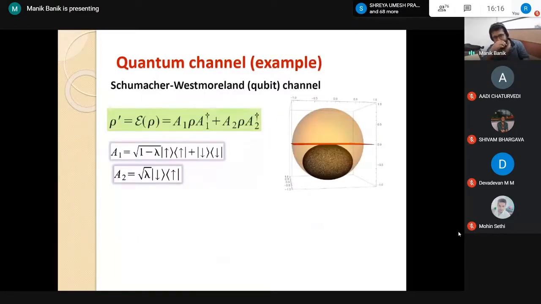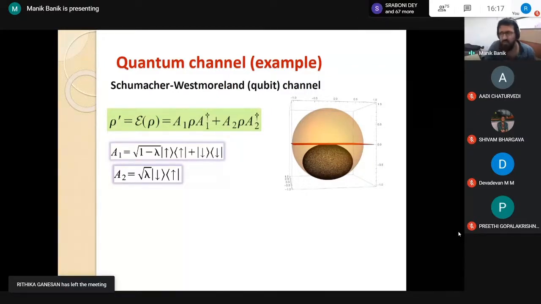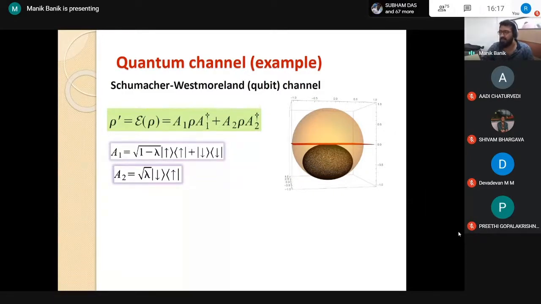For example, if we consider the simplest quantum system, that is a two-dimensional quantum system, C2, you can think of it as polarization, a spin-half system, any quantum system with 2 degrees of freedom, 2 levels. If you consider a harmonic oscillator and only select the ground state and excited state and neglect all other states, then these two together form a 2-level quantum system. You can consider it as C2, a qubit system. For this qubit system, the state space has a beautiful geometric picture. All the density matrices are isomorphic to a unit sphere in R3 centered at the origin.